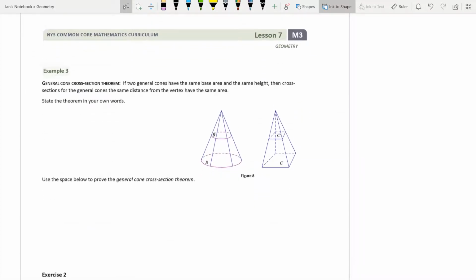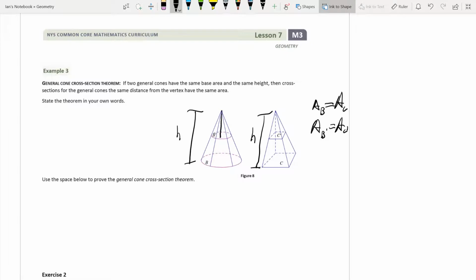General cone cross-section theorem. This is a great theorem, guys. One of my absolute favorites when it comes to geometry. If two general cones have the same base area and the same height, then cross-sections for those cones at the same distance from the vertex have the same area. So all that's saying is that if the area of B is equal to the area of C, then the area of B prime is equal to the area of C prime, if these two have the same height of H.